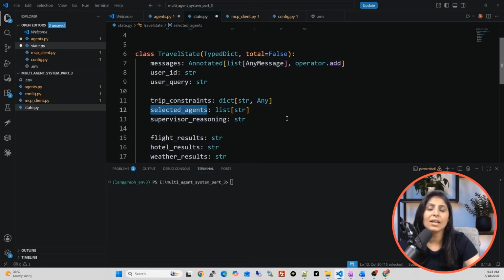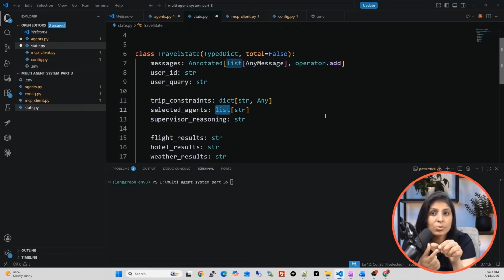Then we have the selected agent key. In this key, the supervisor agent will store all the agents it selected as per the user's query. For example, if the user's query is find the weather of Delhi, the supervisor agent will select only one agent, the weather agent, and that agent is stored in this key. Now suppose the user asks to plan a 7 days trip to Dubai next week.